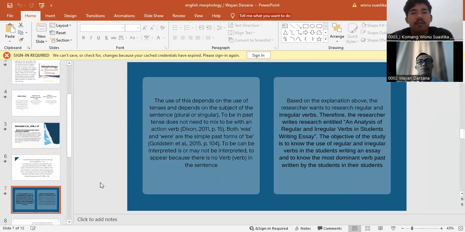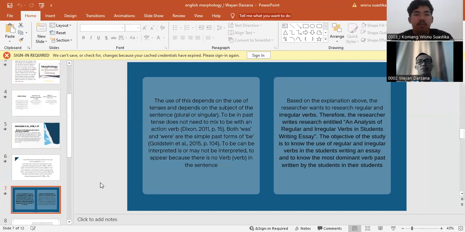The use of this depends on the use of tenses and on the subject of the sentence, plural or singular. To be in past tense does not need to mix with an action verb, Dictionary 2011, page 15. Both was and were are simple past tense, simple past form of be.